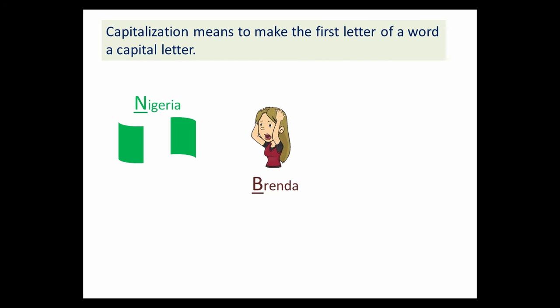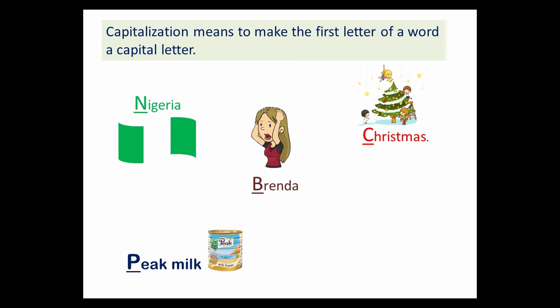Brenda is the name of this girl, and if you notice, it begins with the letter B, but the letter B is written as a capital letter because of capitalization. So capitalization makes the first letter of a word a capital letter. We have Christmas, begins with a capital C. Pig milk begins with a capital P. And Mr. Sammy, Mr. begins with a capital M, and his name Sammy begins with a capital S. So capitalization makes the first letter of a word a capital letter.